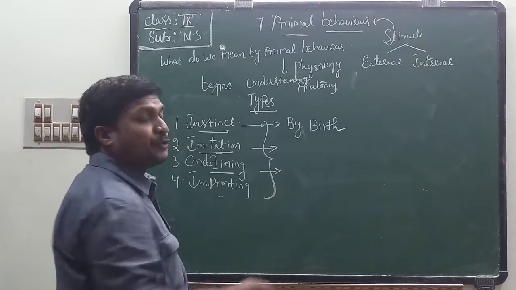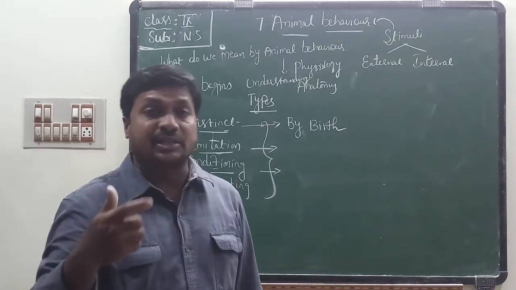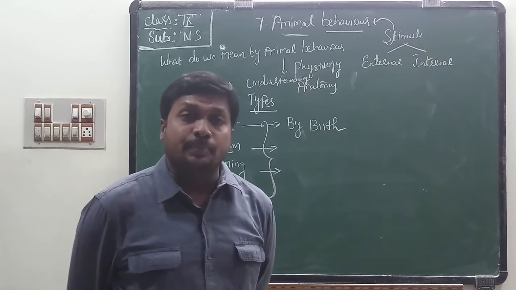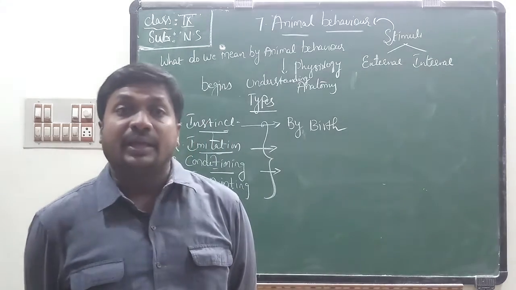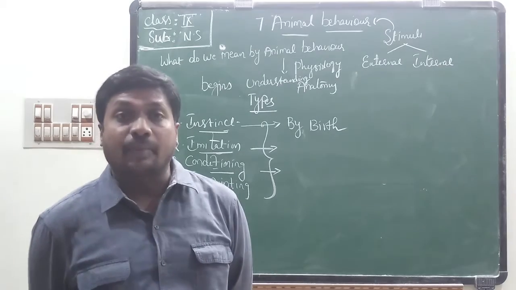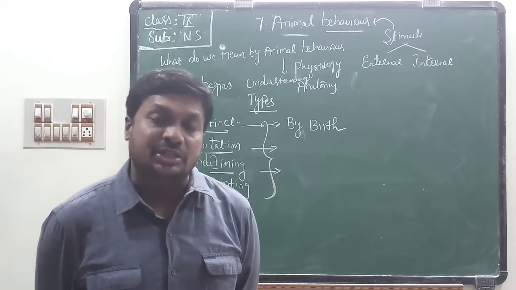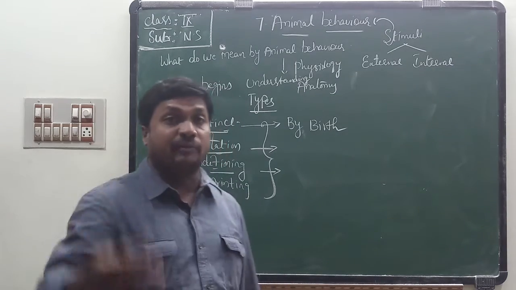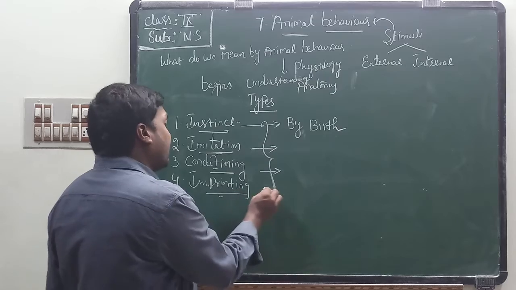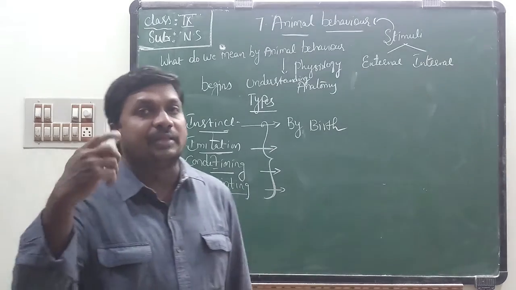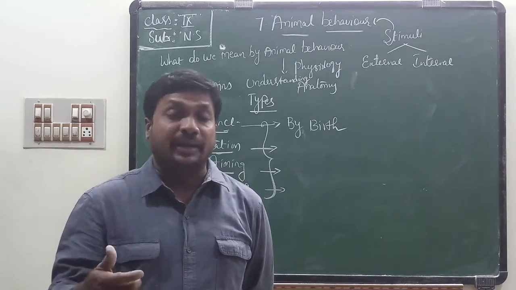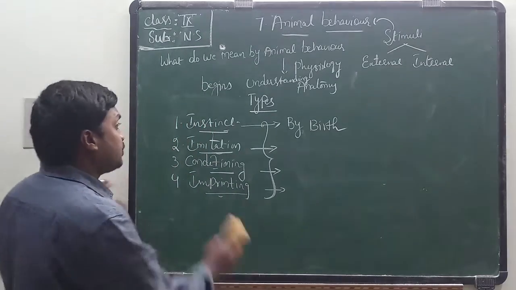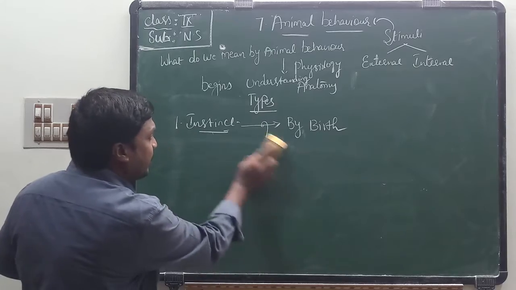Conditioning means if you keep some animals in a condition, they behave in another way. Animals behave in a normal way in some situations, but if you keep the animals in a condition, they show other behavior. And imprinting means misprinting in their mind. At the time of misprinting, how they behave is called imprinting. Now I will explain about instinct behavior.